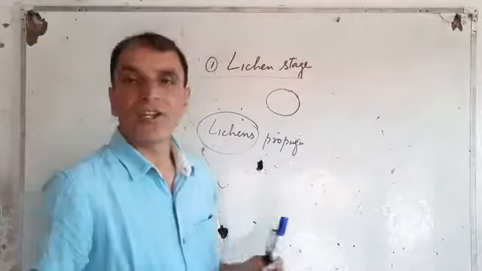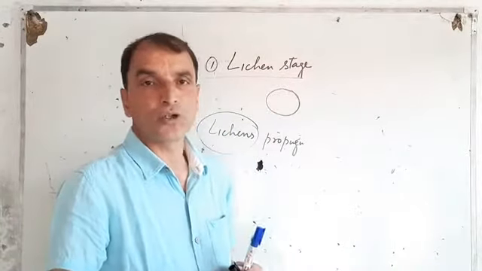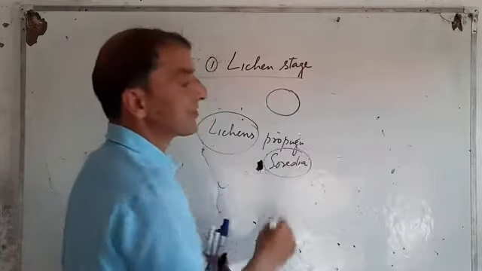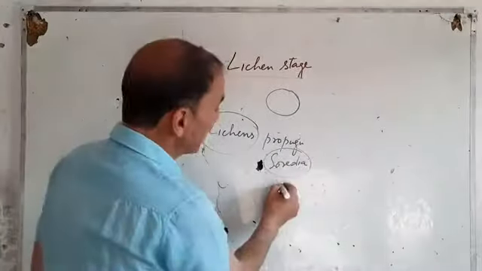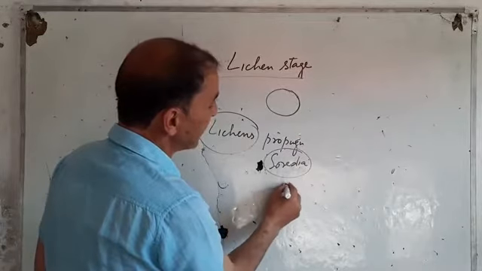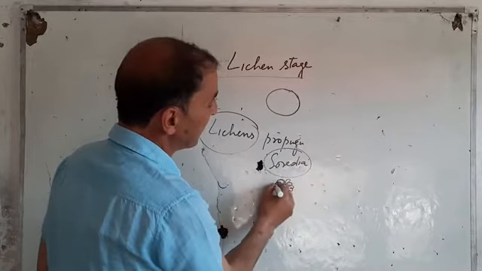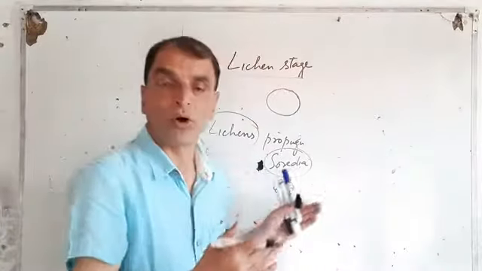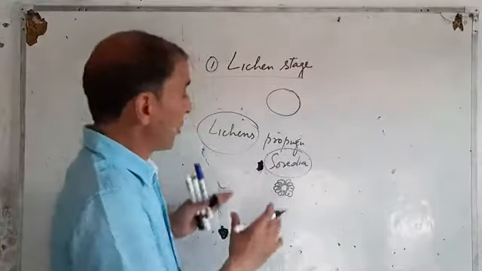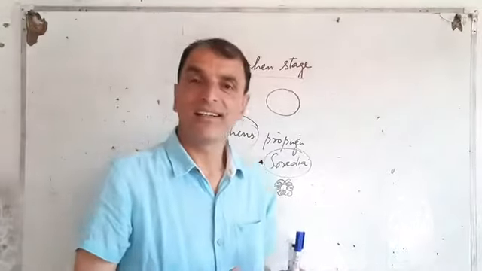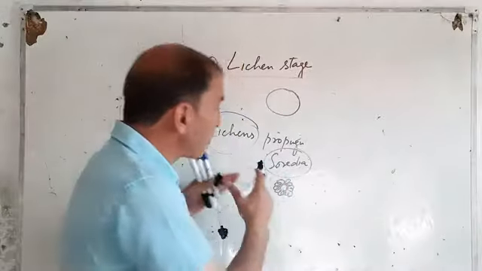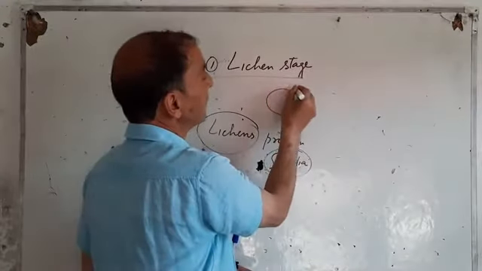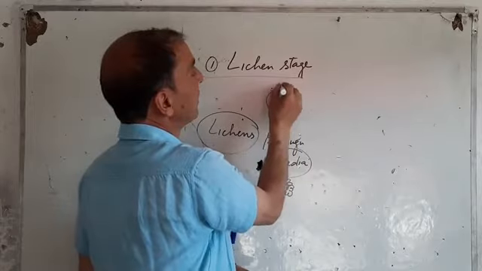You might have heard about soredia, a structure in lichens in which many algal cells are covered by fungal cells. These are carried by winds. These wind-borne lichen propagules, lichen reproductive bodies, are carried by wind and they fall on this rock.